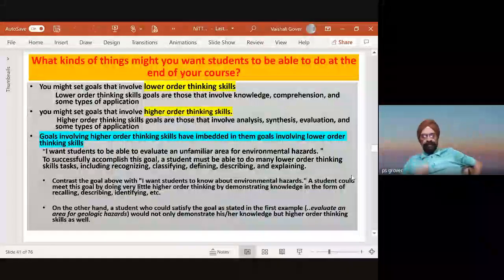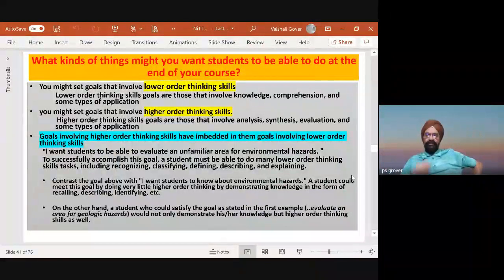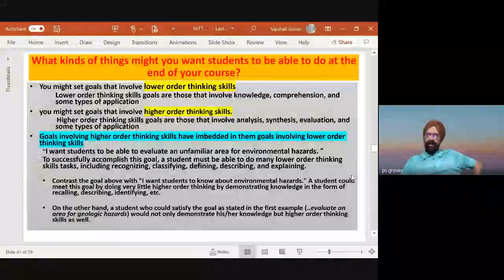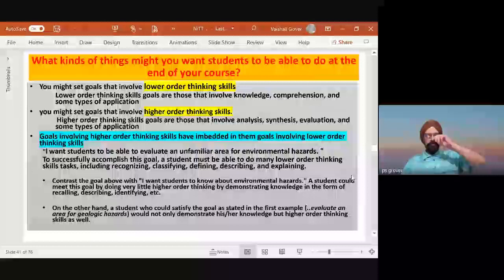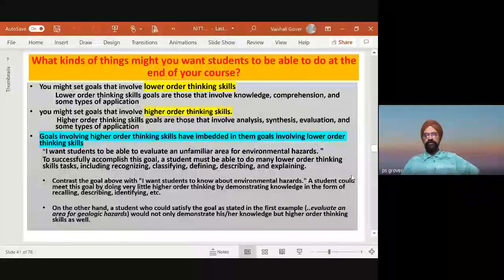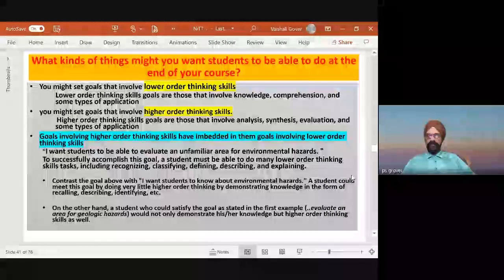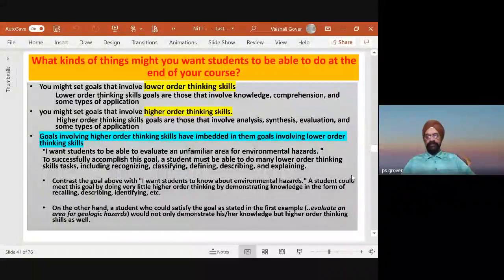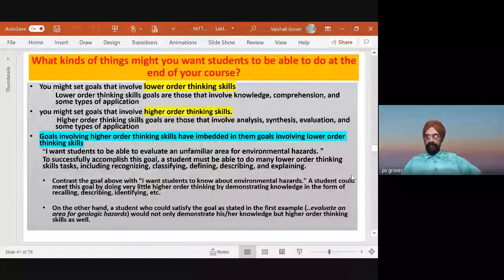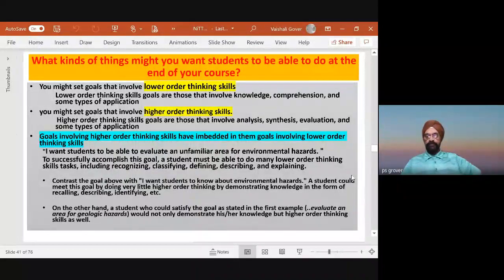Now, you decide whether you want your students to be higher level thinkers or lower level thinkers. What kind of things might you want students to be able to do at the end of your course? You want students to be involved in lower order thinking skills, like knowledge and comprehension, or you want your students to be higher level thinkers, who are able to carry out analysis and synthesis. Who does this? We, the faculty members.